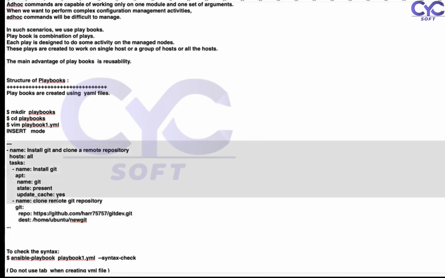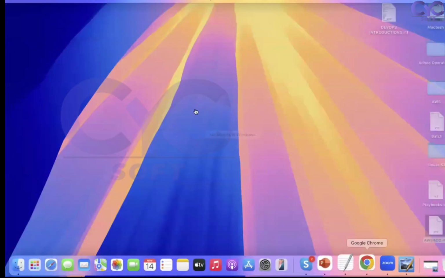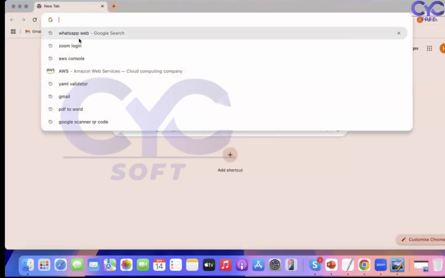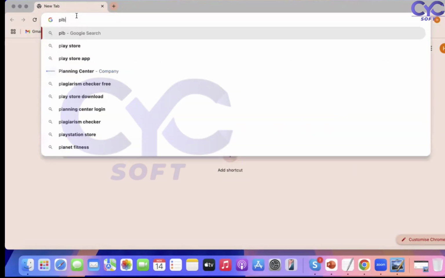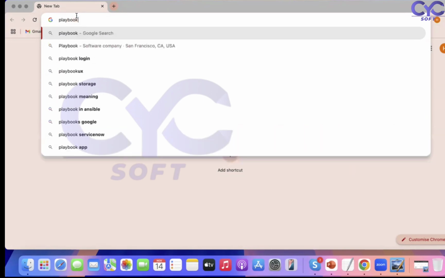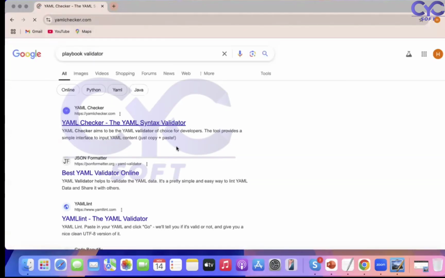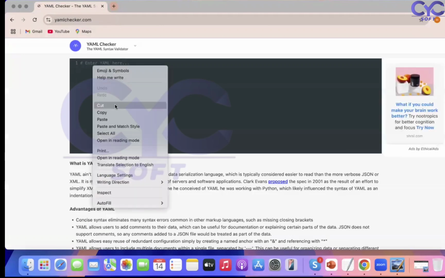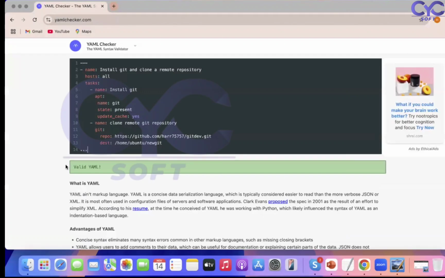Then how can you check whether your playbook is working or not? For this, you can copy this file and go to the playbook validator. Click on this file. You can copy it here and paste it here. See here, it is valid.